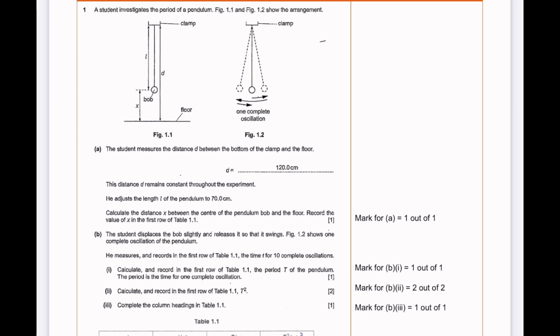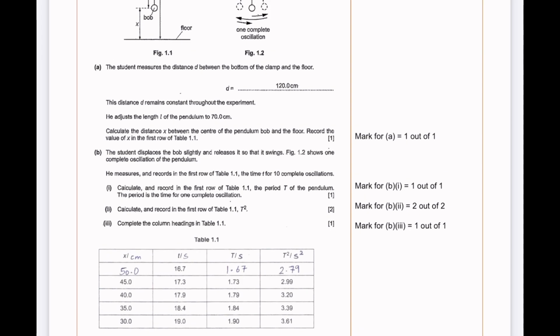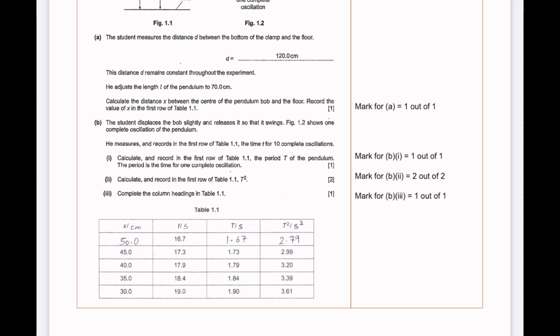In figure 1.2 it's very clear that X is D minus L. It is the distance between L and the leftover D. So this is the best way to get X: D minus L. We've been told to fill out the table for X, and that's exactly what we did. D was given, 120 centimeters, and this wasn't recorded by the student. We were given the measurement for L as well. So what we had to do was 120 minus 70, which gives us 50.